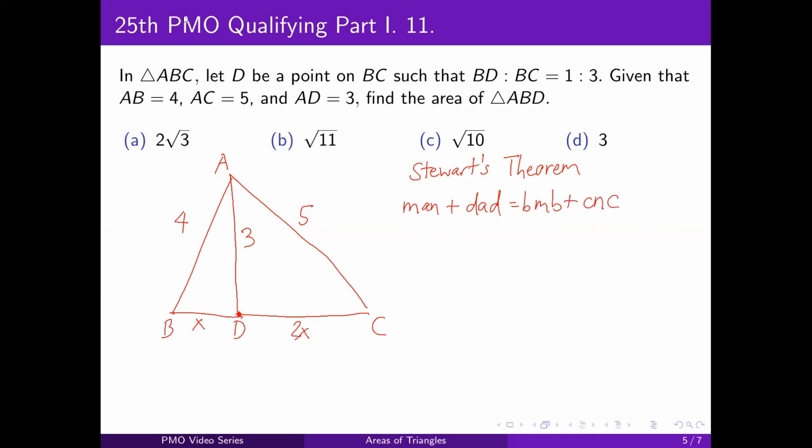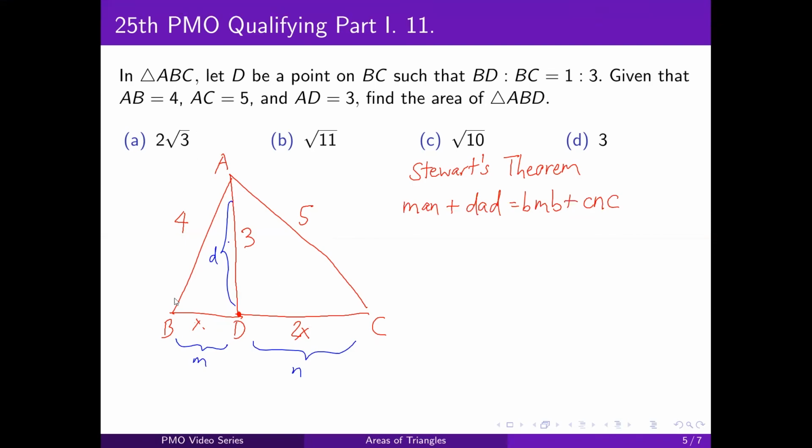And what do these letters correspond to in the figure? We can set this length to be M. This length is N. This length will be D. And ABC are just your usual ABC.